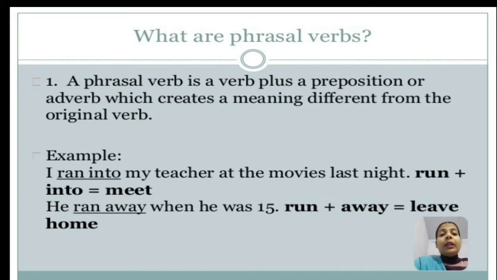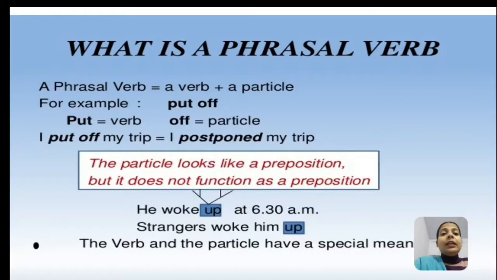He ran away when he was 15. Now here we have used another preposition, away, with the verb run. What does it mean? It means leave home. He left home when he was 15. So as you can see, a phrasal verb can be formed by adding different particles to a verb. That particle can be a preposition or an adverb. Let's see a few more examples.